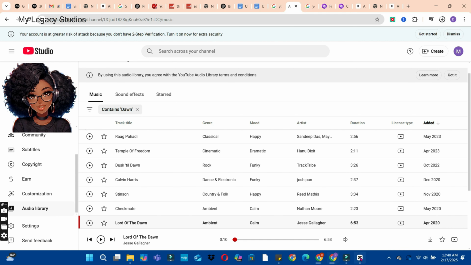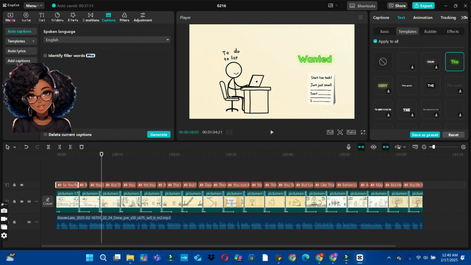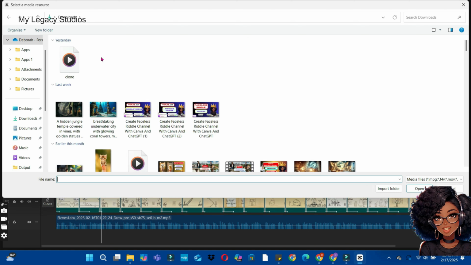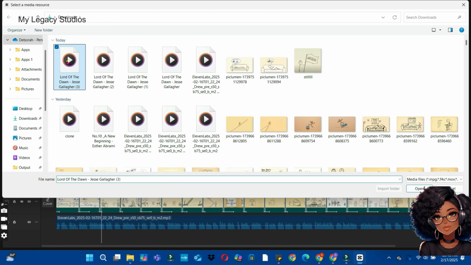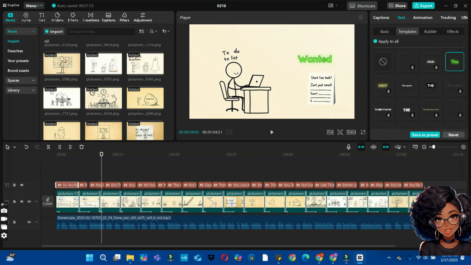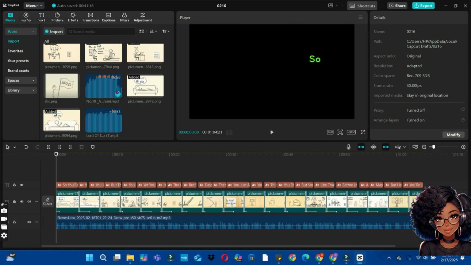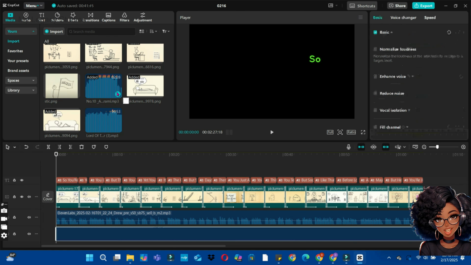Now let's go back to CapCut and import this background music to CapCut. Click on the media and then click on the import button and select the background music you just downloaded from YouTube. Click on the open button and import that to CapCut. You can go ahead and add the background music to your timeline. So simply select the background music like this and add it to your timeline.